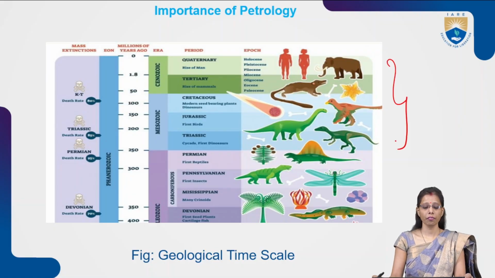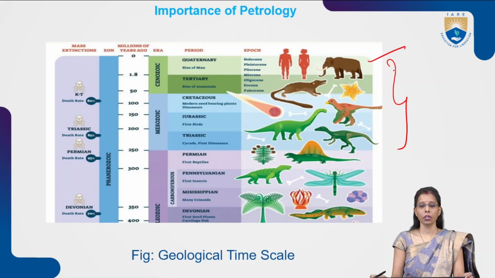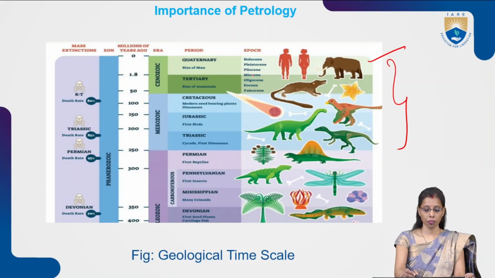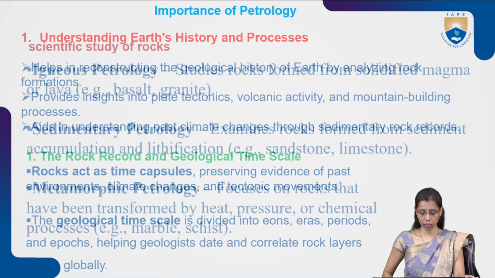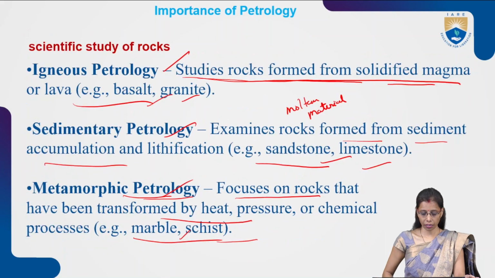So if you check about the different eras, this is our present situation. We call it the Holocene epoch. In this we have Quaternary, Tertiary, Cretaceous, Jurassic. So we have the Cenozoic era, and we are in the Cenozoic era. Before it was the Mesozoic era. In this Mesozoic era, you can see the dinosaur species were present over that time. So every era has different species, and the present era has different species here.